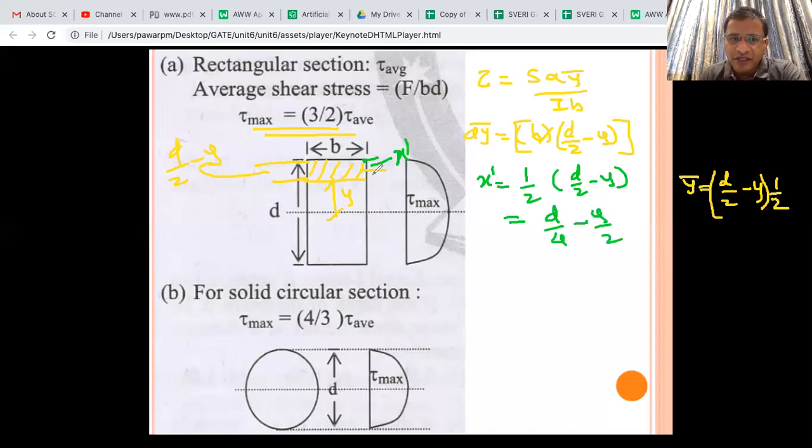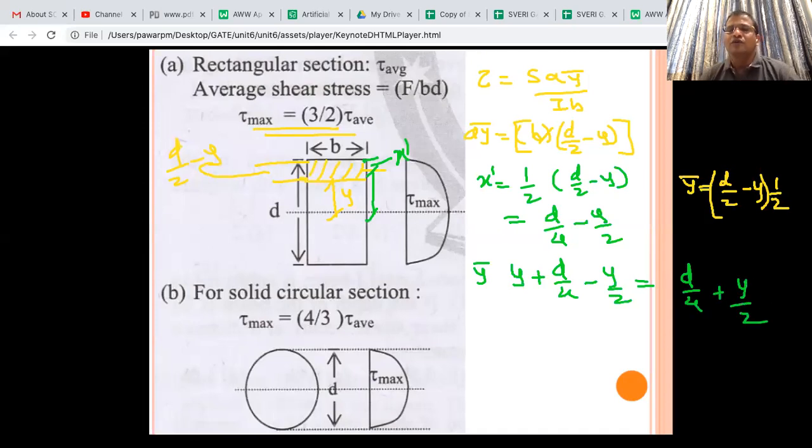Now what we want is this distance, so you have Y plus D/4 minus Y/2. That is nothing but your Y bar. So it will become D/4 plus Y/2, that is Y bar.